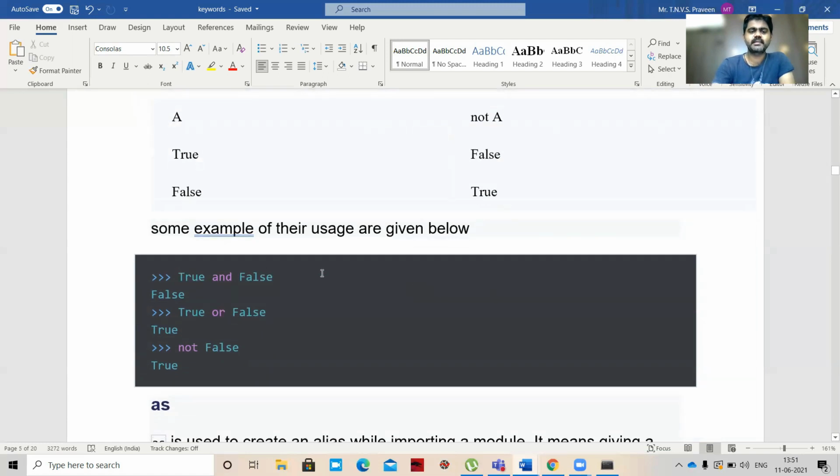True and false is nothing but 1 and 0, so we'll get obviously false. True or false, we'll get true. Why? Because any one can be true. So true or false, we'll get true. Not false means it's nothing but true.